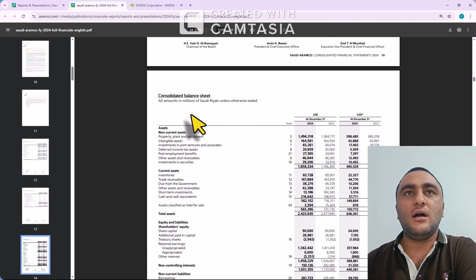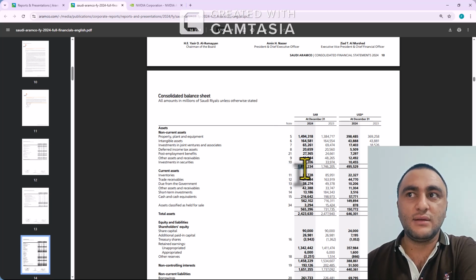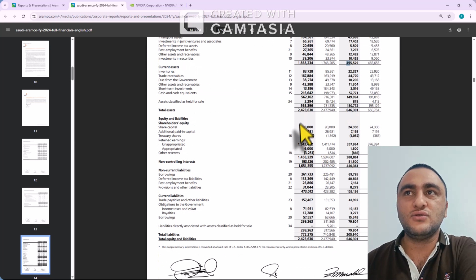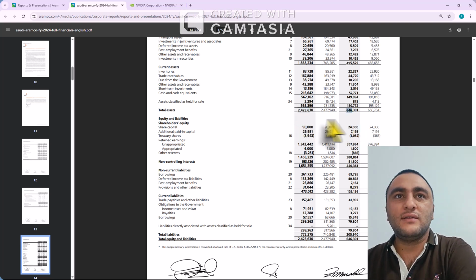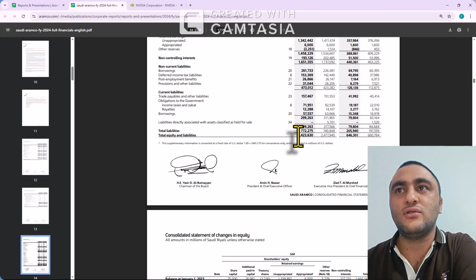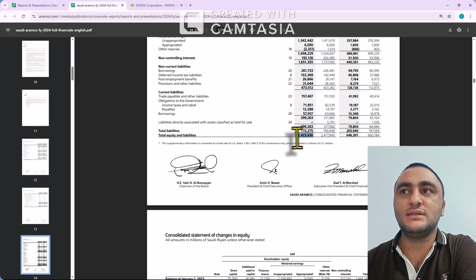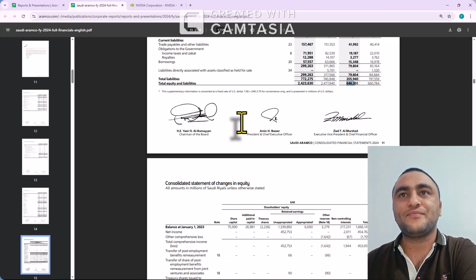So about the balance sheet, 1.4 trillion in property, plant and equipment. In total, they have non-current assets of 1.8 trillion Saudi Arabia, 495 billion. This is very huge. And in total assets 2.4 trillion in Saudi Riyal, 646 billion in US dollars. So you can see in total assets, the balance sheet, the standing of the company is 2.4 trillion, 646 billion dollars. This is all about Aramco, you can see.